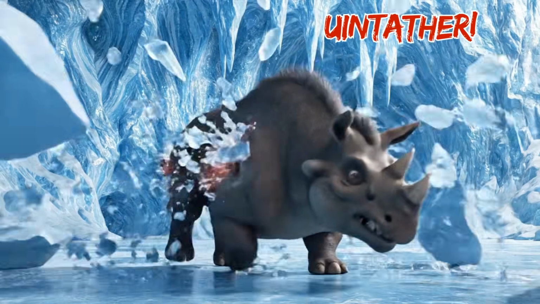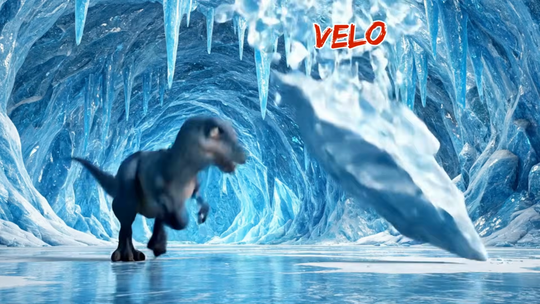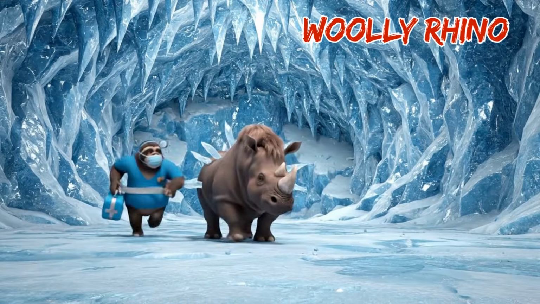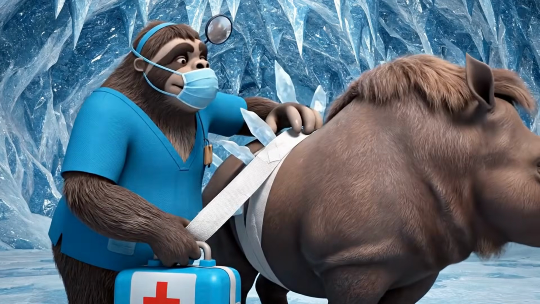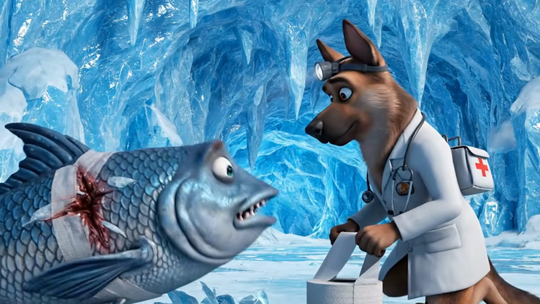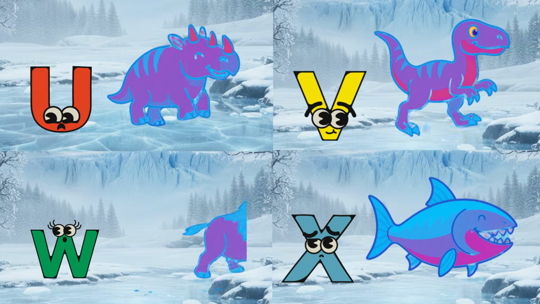U is for Utahraptor, roar, roar, roar. V is for velociraptor. W is for woolly rhino, snuff, snuff, snuff. X is for xiphactinus, fish, splash, splash. U, V, W, X, prehistoric safari animals.